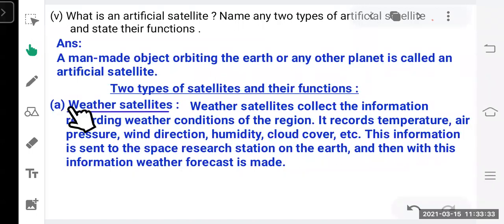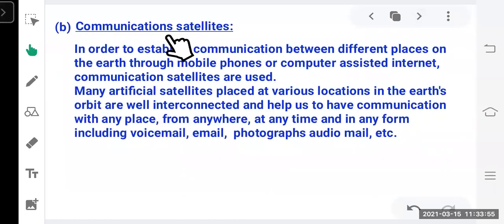So the first one I took here is weather satellite. Weather satellites collect the information regarding weather conditions of the region. It records temperature, air pressure, wind direction, humidity, cloud cover, etc. This information is sent to the Space Research Station on the Earth, and with this information, weather forecast is made.